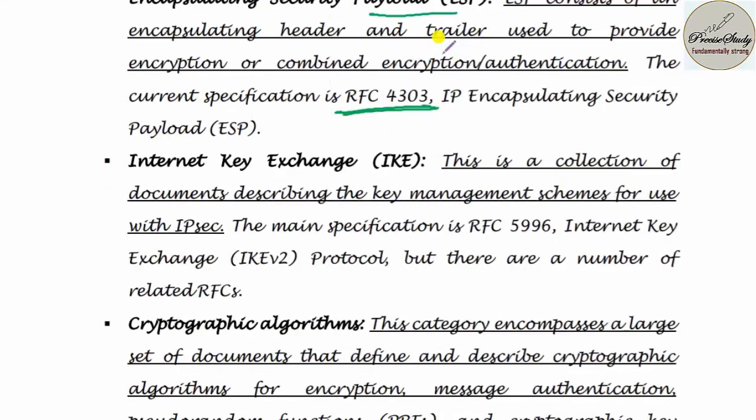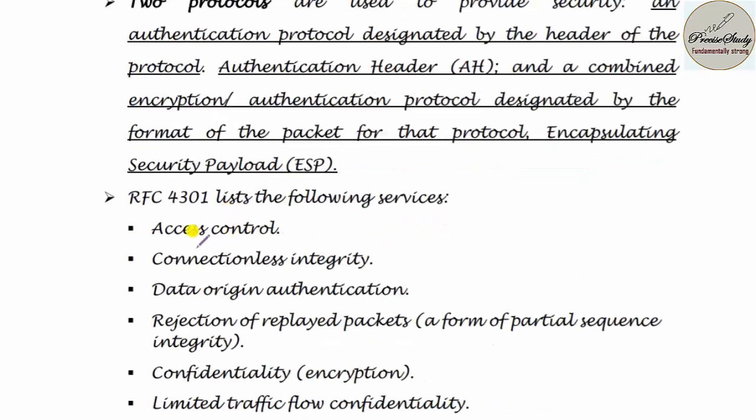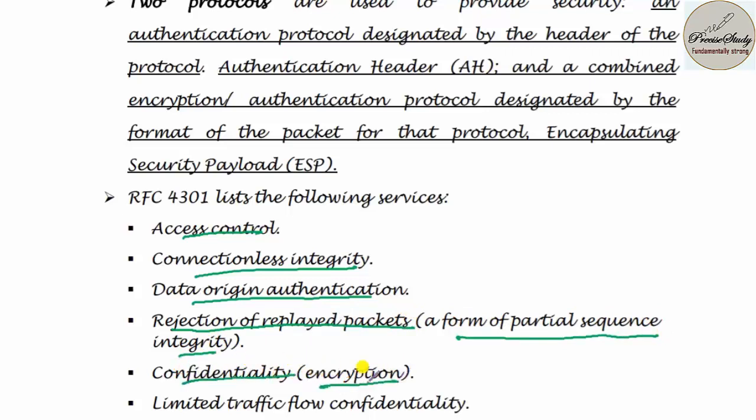This is a collection of documents describing the key management schemes for use of IP security. Some of the IP services are access control, connectionless integrity, and data origin authentication. The fourth one is rejection of replayed packets, a form of partial sequence integrity. The fifth one is confidentiality, nothing but encryption.